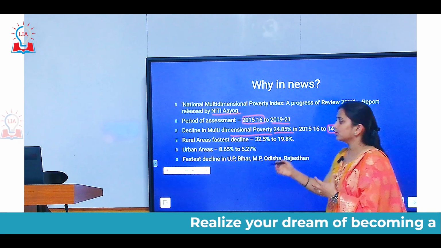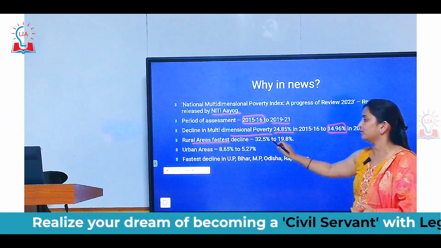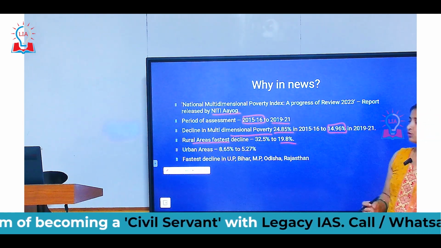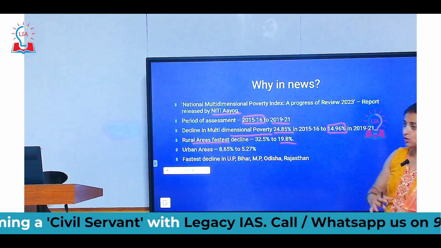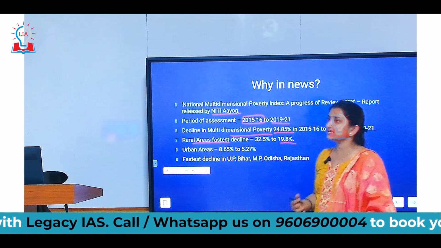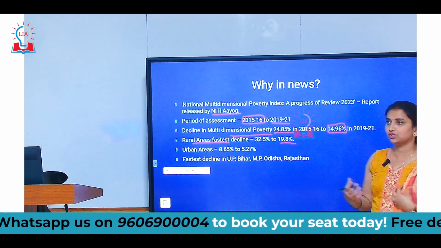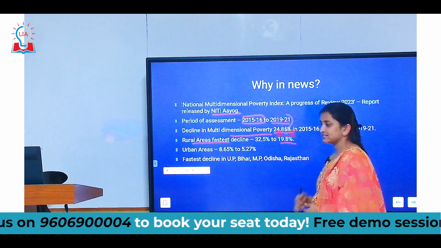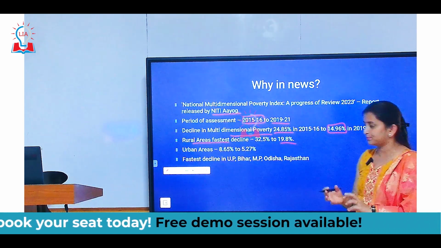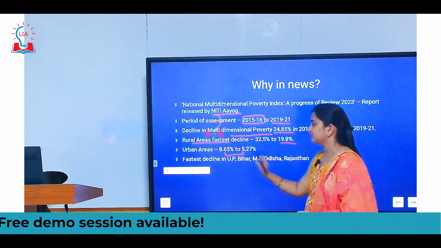Some very good news: the rural area has witnessed the fastest decline, from 32.5% to 19.8%, whereas the urban area has shown a relatively smaller decline because urban development has already occurred there. Facilities related to education, and to improving nutrition or health indicators, are already present in urban areas. So here we will witness slightly lesser improvement, which is also a good number, from 8.65 to 5.27.